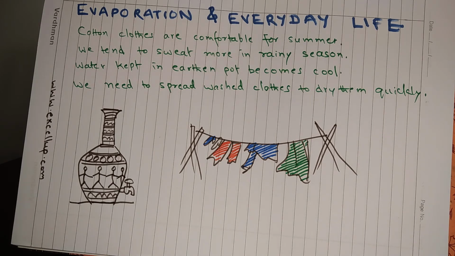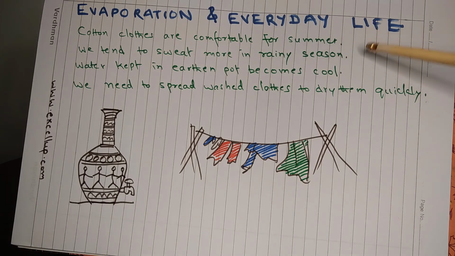And evaporation causes cooling of the surrounding area, because while undergoing evaporation, the liquid molecules take up heat from the surroundings, and that is why the temperature of the surroundings gets reduced. Due to this, cotton clothes are comfortable for summer months.